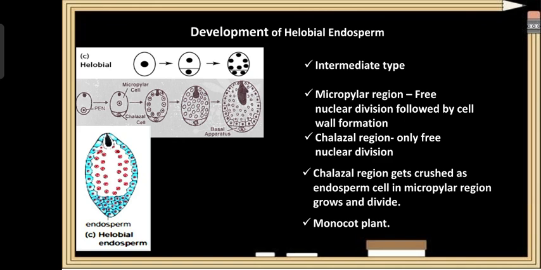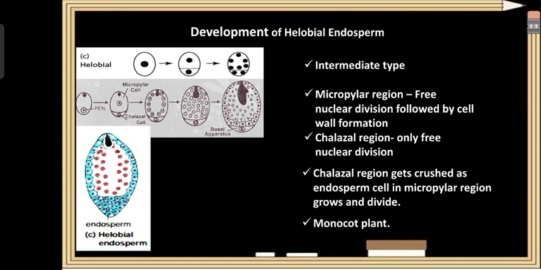Okay, I will repeat once again. If you come across the development of the helobial endosperm, it is an intermediate type of endosperm, that is, it exhibits both free nuclear endosperm development and cellular endosperm development. In this development, the primary endosperm nucleus found towards the micropyle region undergoes free nuclear division followed by cell wall formation, resulting in a mass of endosperm.